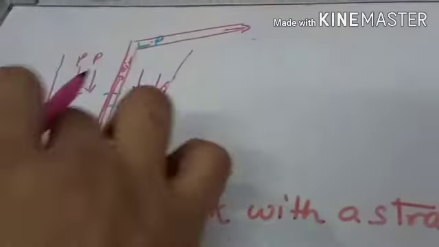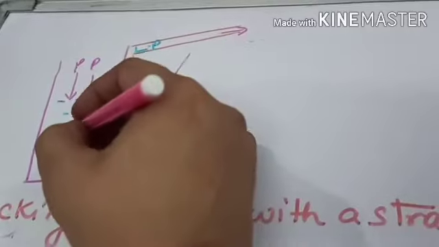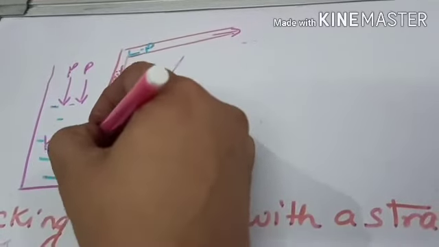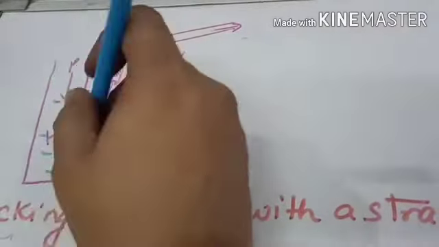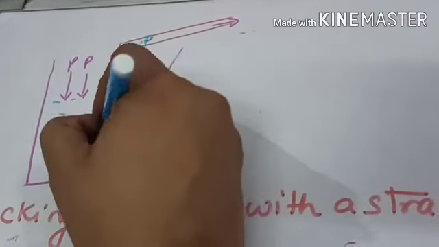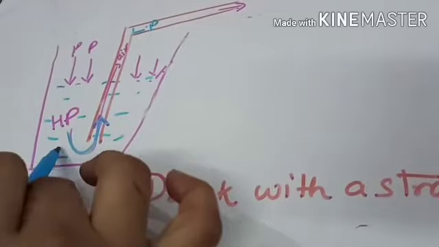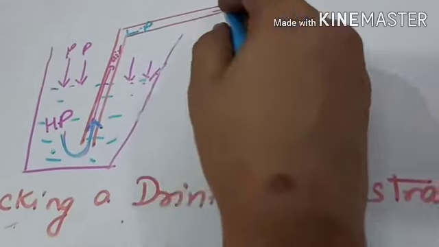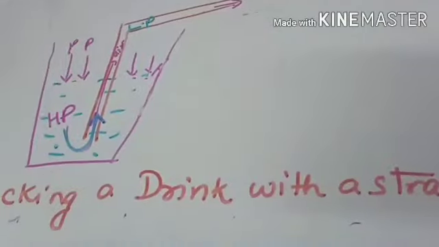In order to balance the pressure, the liquid moves from high pressure area to the low pressure area. So it forces the drink to move up into the straw, which reaches into your mouth.